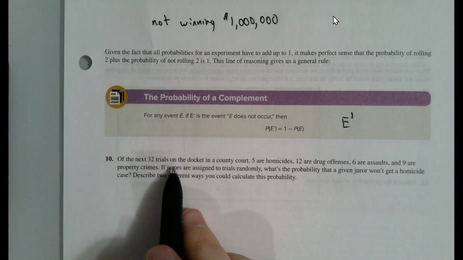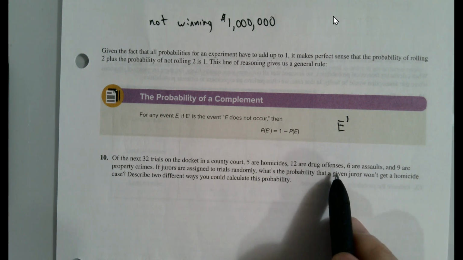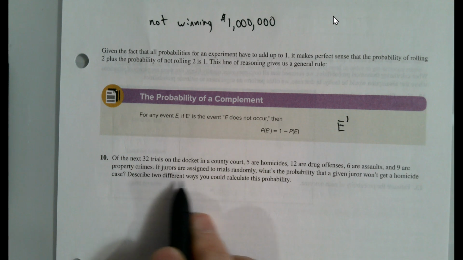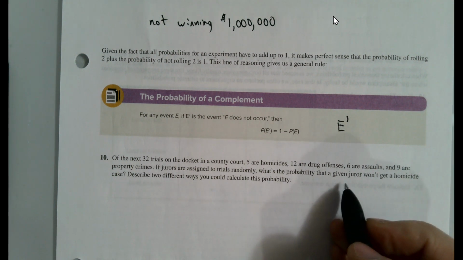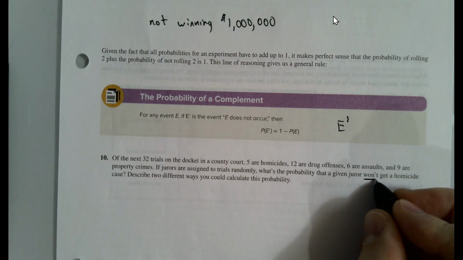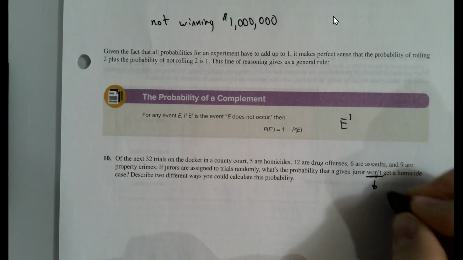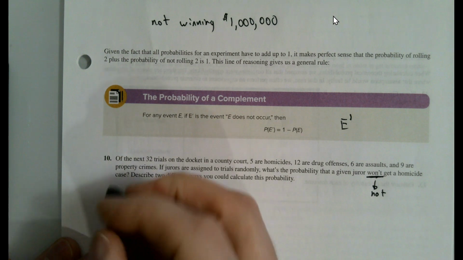We've got 32 trials on the docket in a county court. 5 are homicide, 12 are drug offenses, 6 are assaults, and 9 are property crimes. If juries are assigned to trials randomly, what's the probability that a given juror won't get a homicide case? Okay, so this "won't" sounds like a complement, right? That sounds like a not word. And we're going to do 2 different ways to calculate the probability.